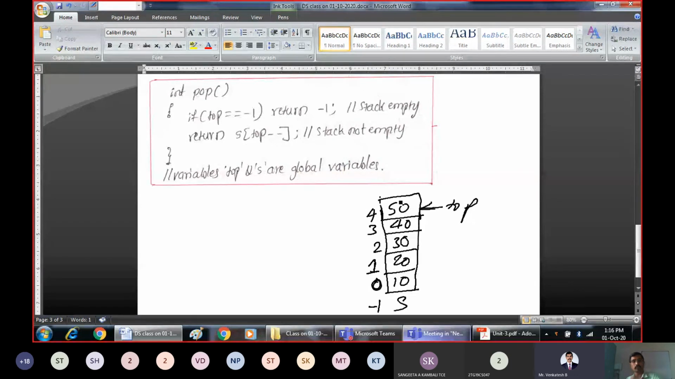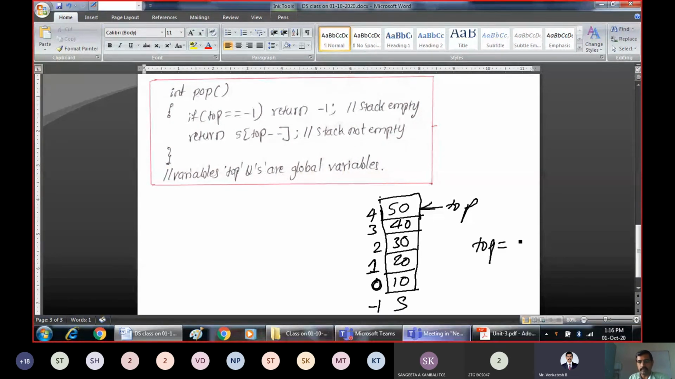Now, if you want to take out, it is possible to delete only the topmost element. What is the topmost element? 50. You cannot delete 40. You cannot delete 30. You cannot delete 20. If you want to delete 40, first you should delete 50. Because of the property. So before you delete, you should check whether top is equal to -1. In this case, no.